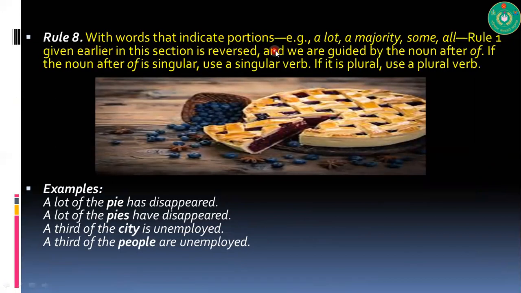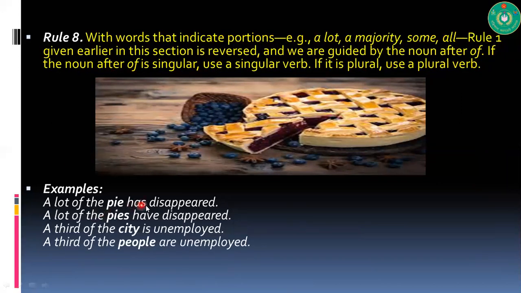With words that indicate portion, remember, this might be confusing. With words that indicate portions, for example, a lot, a majority, some, all, rule number 1 given earlier in this section is reversed. We are guided by the noun after of. This is very important. In those situations, whatever noun you have after of will determine the number of the subject. If it is singular, use a singular verb. If it is plural, use a plural verb.